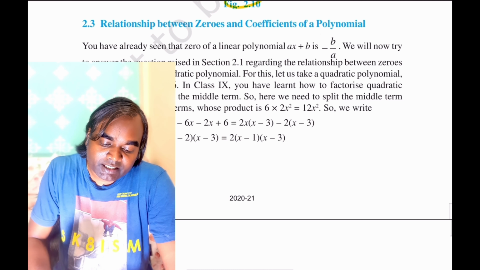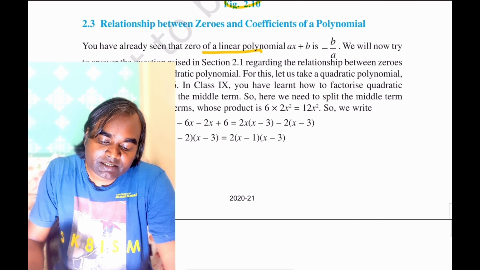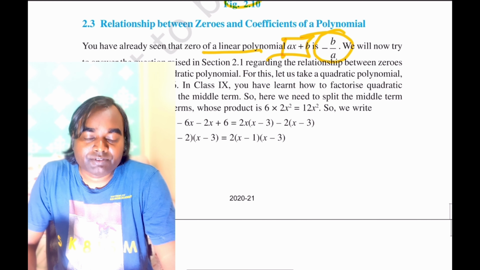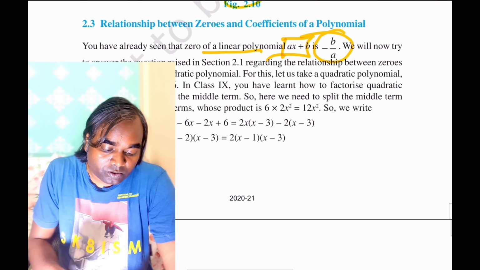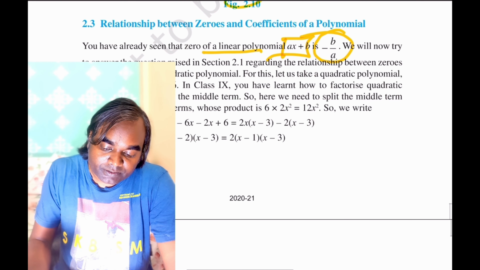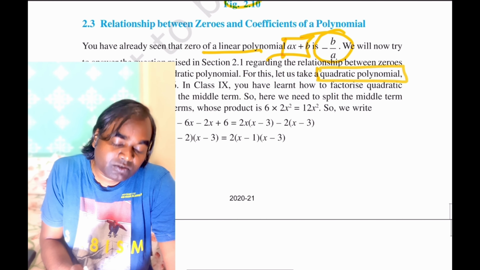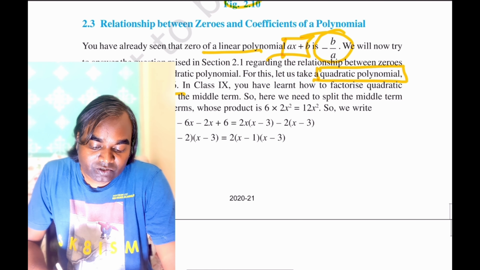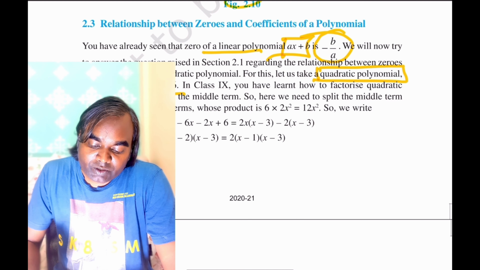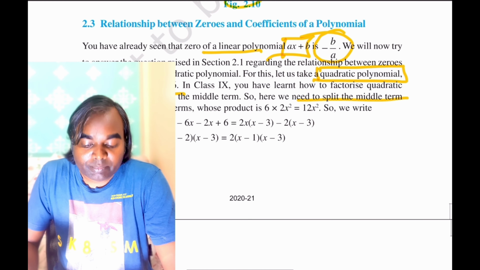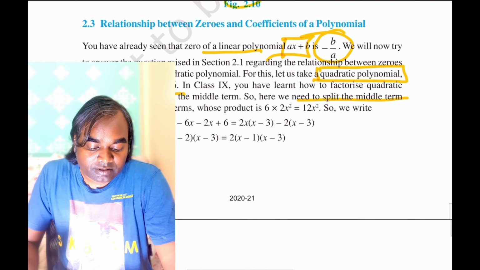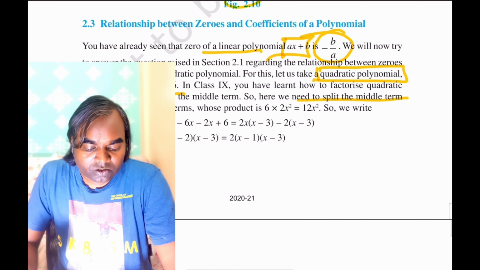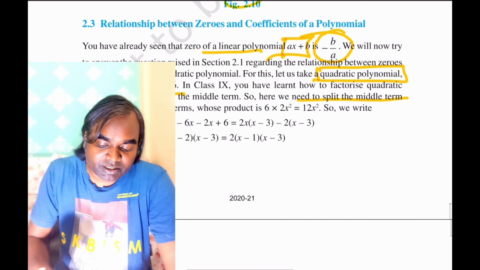We already know that the linear polynomial has the relationship like this: minus b by a, that is, minus of the constant divided by the coefficient of x. Now let us take the quadratic polynomial. So if this is the quadratic polynomial, p(x) is equal to 2x square minus 8x plus 6, you can get the factors in two ways: by splitting the middle term, and you can also do this by the remainder theorem. It is easy to do this by splitting the middle term.